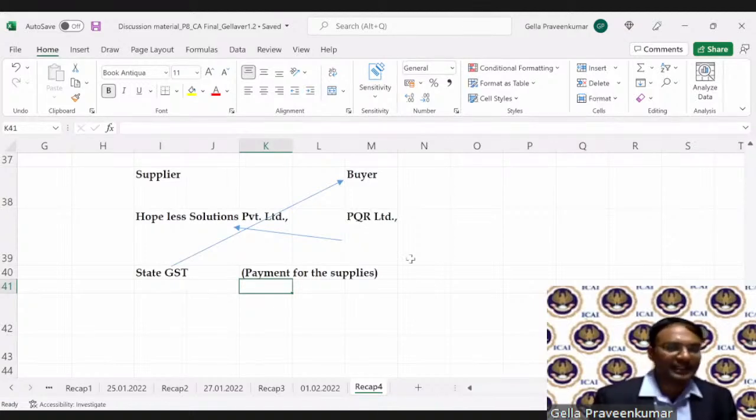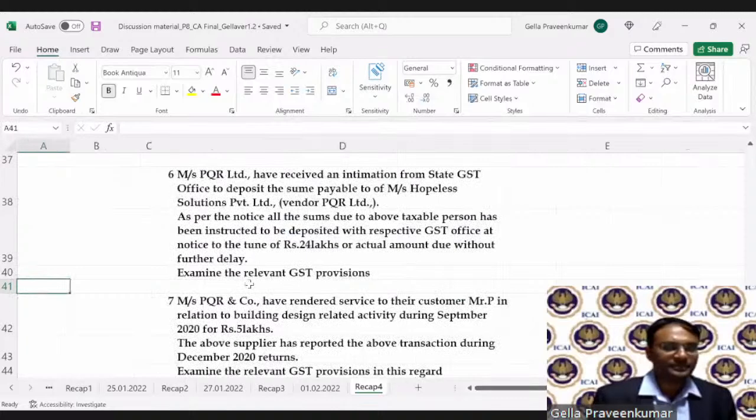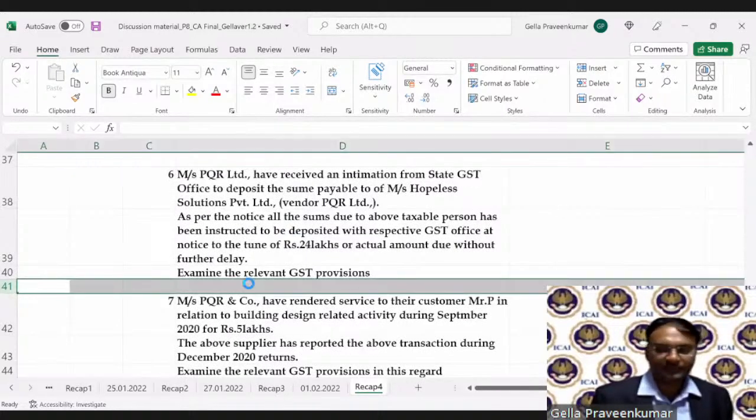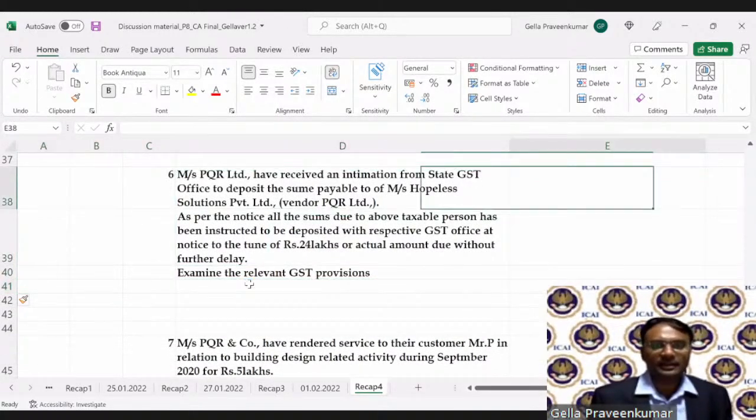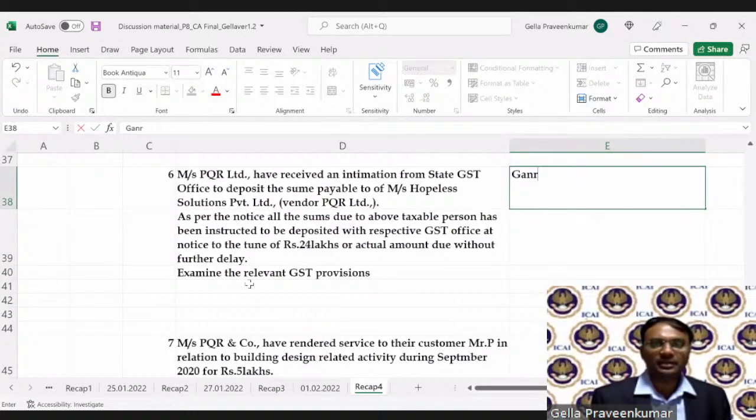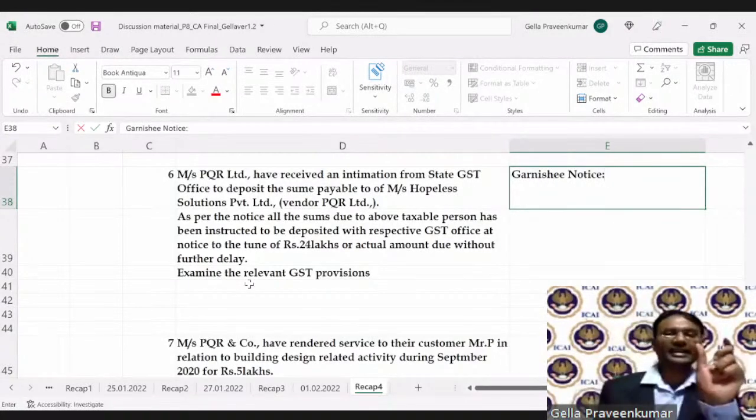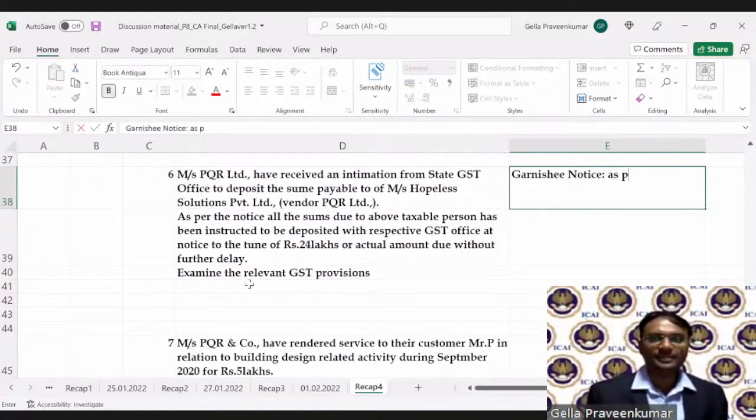So answer for that, students, I would say that this is called, there is a technical name, garnishee notice. No, it's a technical jargon. It is not as per the law, it's a technical jargon. What it says, as per provisions of section 79, which deals with your recovery of tax.